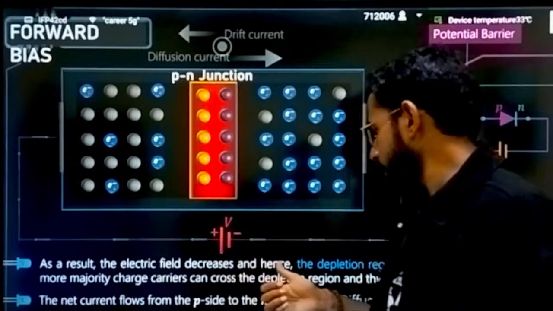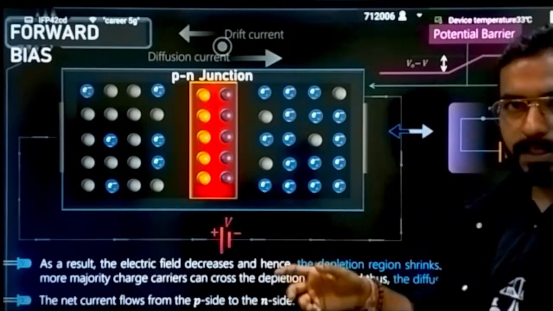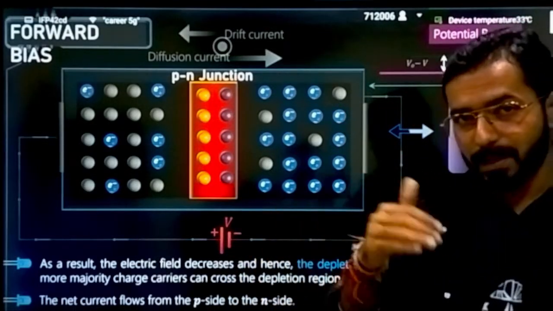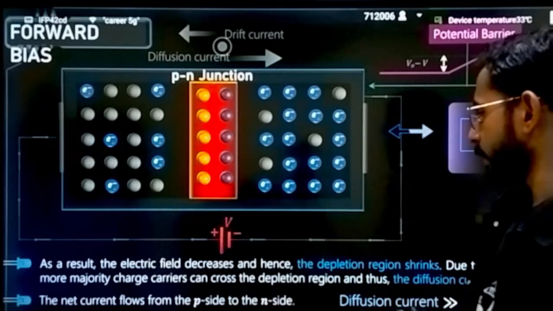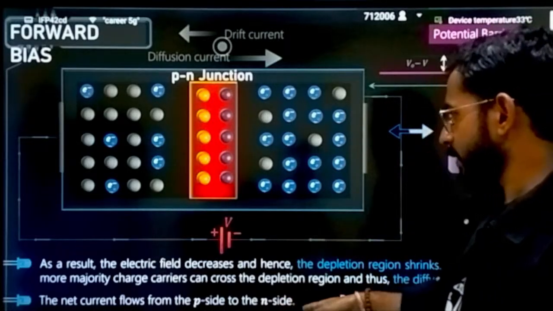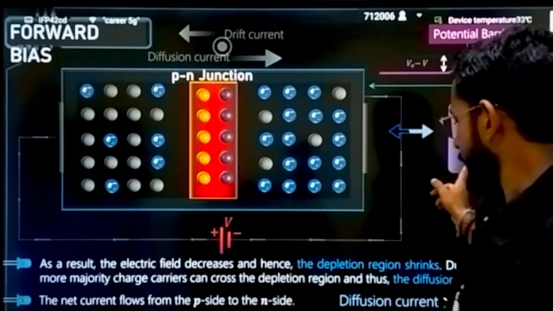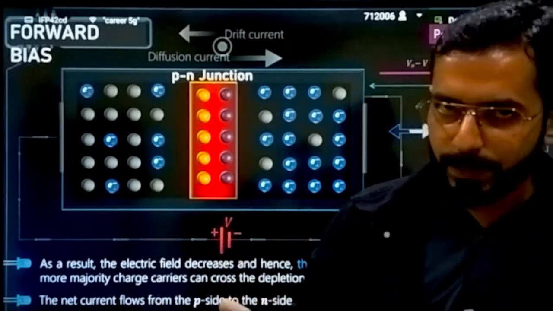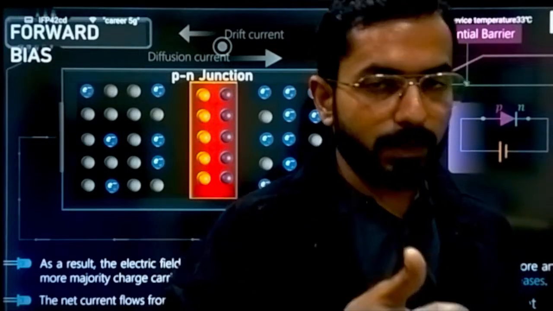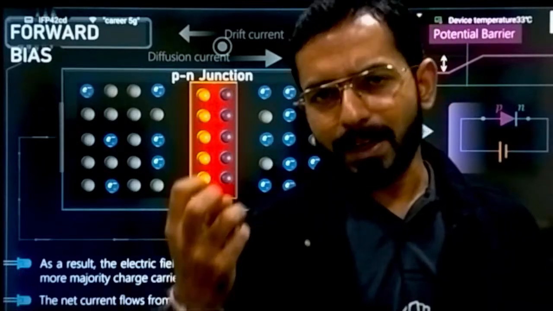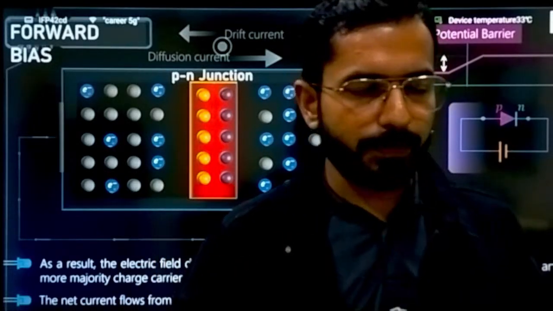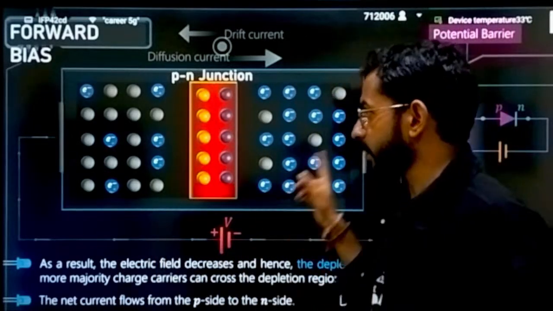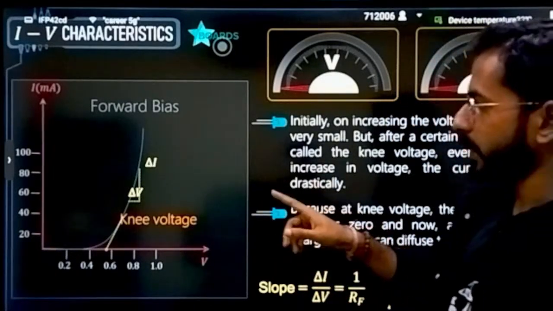That means more and more current will be generated. In forward bias, always remember the current will be much higher as compared to the reverse bias condition. I will tell you why. The net current flows from p side to n side. That is very obvious. Diffusion current will be higher than the drift current, because I have told you why drift current was coming. Drift current was due to the generation of electric field or force. If that decreases, obviously the drift current will also decrease. Correct.